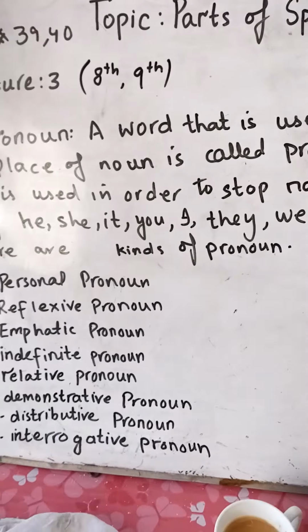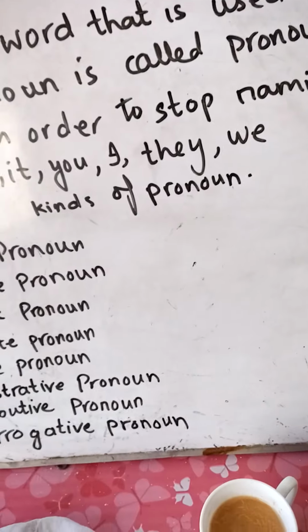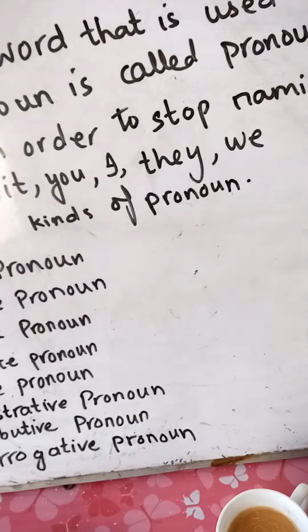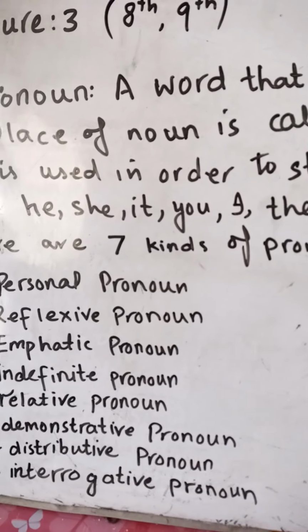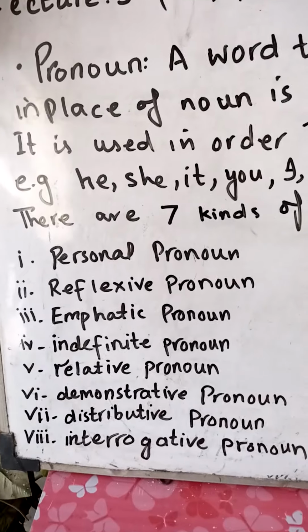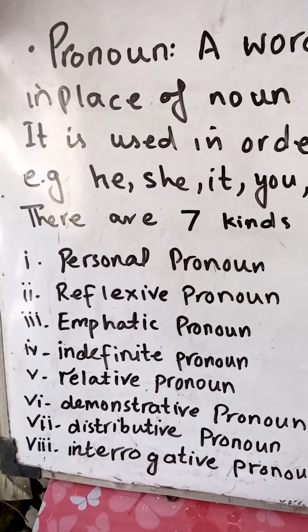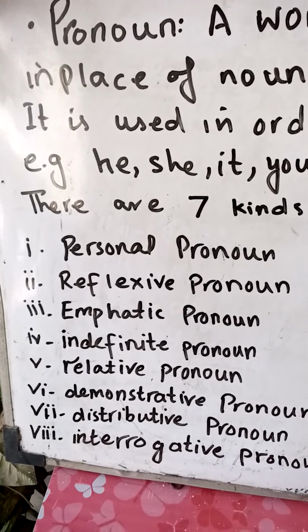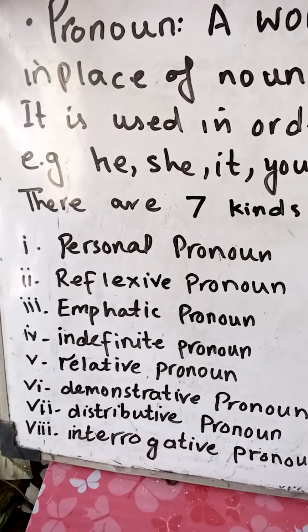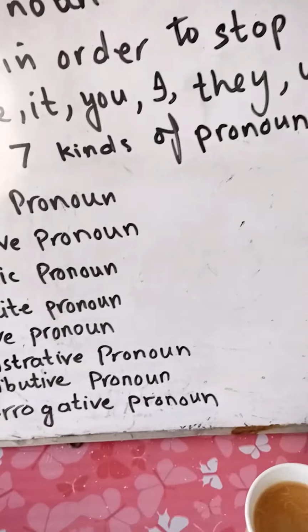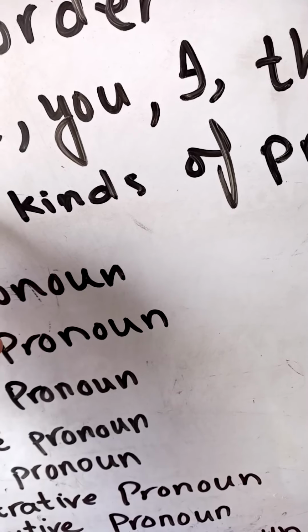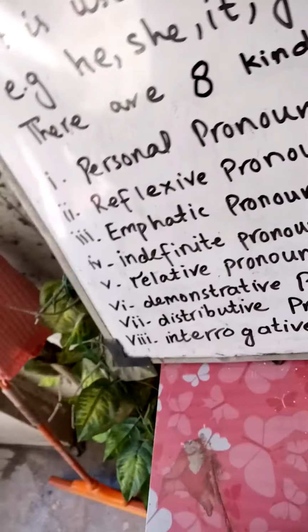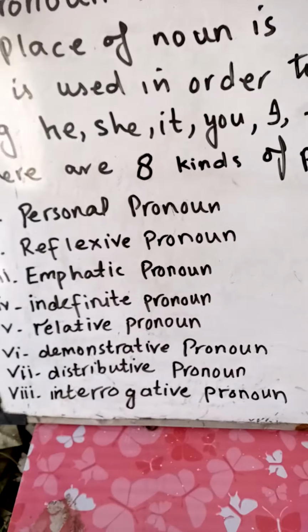So, students, there are 7 kinds of pronoun. Number 1, personal pronoun, reflexive pronoun, emphatic pronoun. They both are linked. Then indefinite pronoun, relative pronoun, demonstrative pronoun, distributive pronoun, interrogative pronoun. We have to add one more kind in it. It will be like 8. So there are total 8 kinds of pronoun.